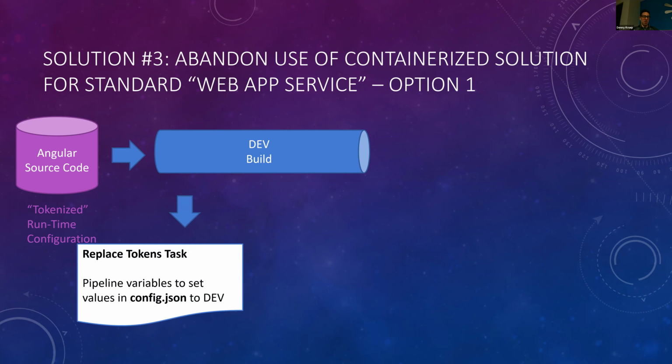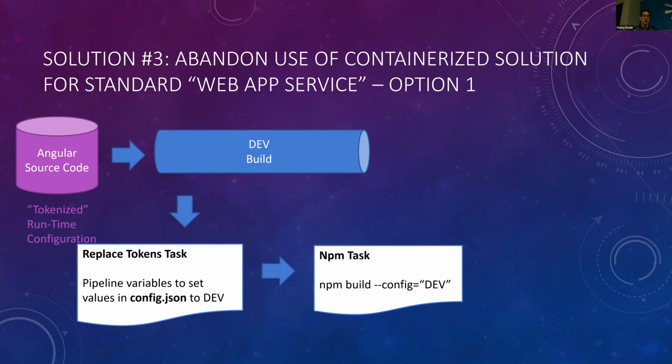And we would use this third-party tool, this task called the replace tokens task. And that could go into our tokenized config file and replace the token with an actual dev URL, for instance, in this case. And what happens is then it goes and replaces that. Then we can build for that environment.